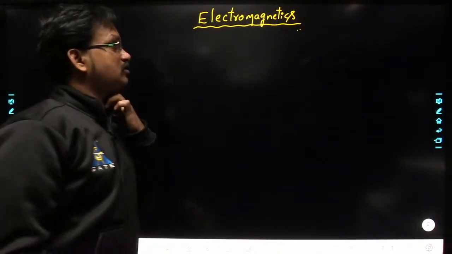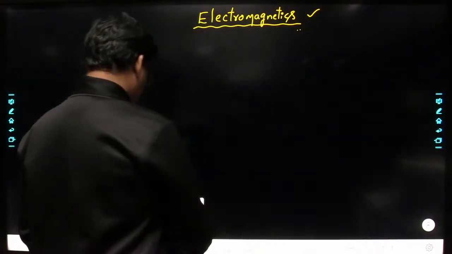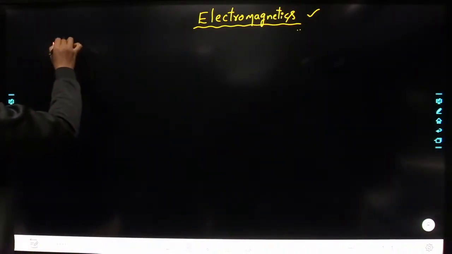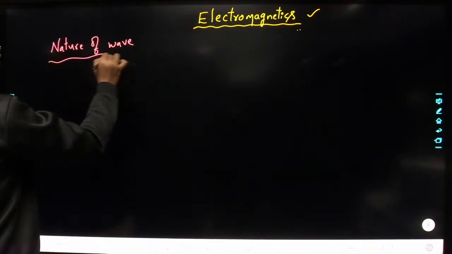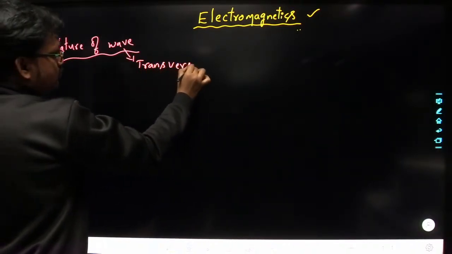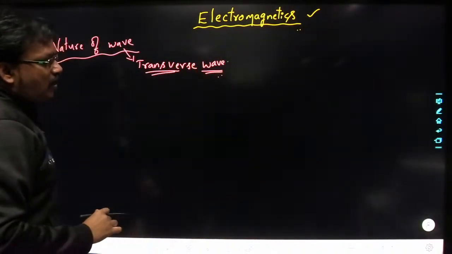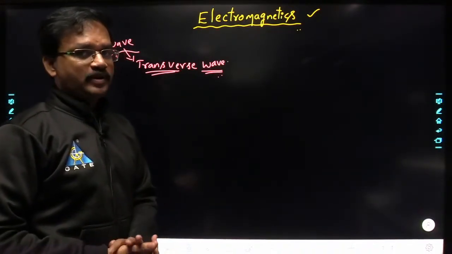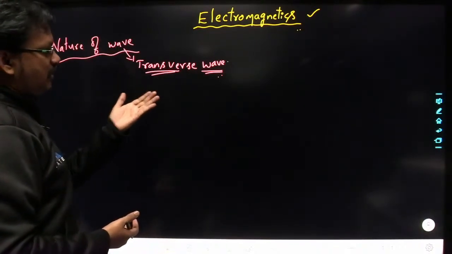We are dealing with the subject electromagnetics. In the previous session, we have seen the nature of wave. That wave is nothing but a transverse wave. We have studied what we mean by transverse wave and how to represent the transverse wave mathematically. Understood? So what have we understood by transverse wave here?